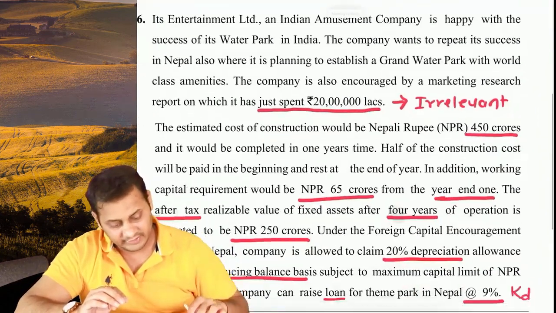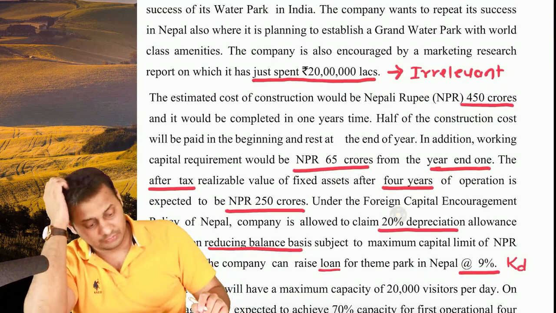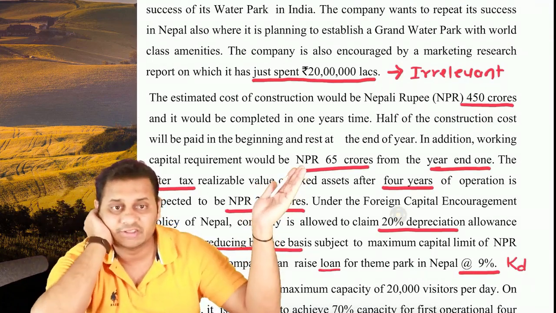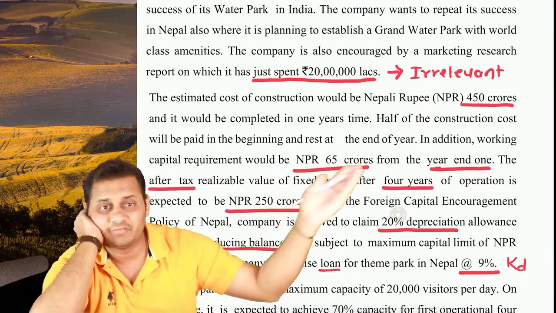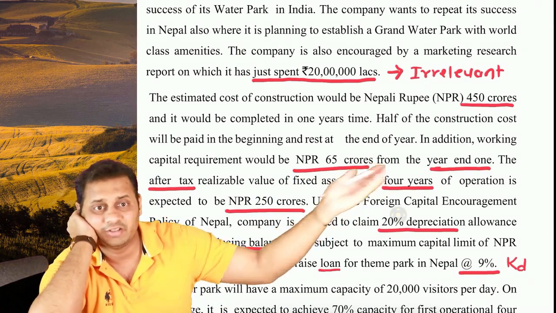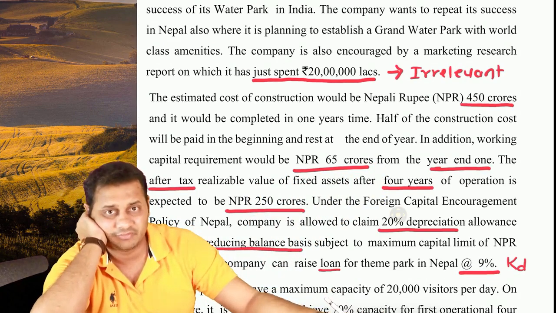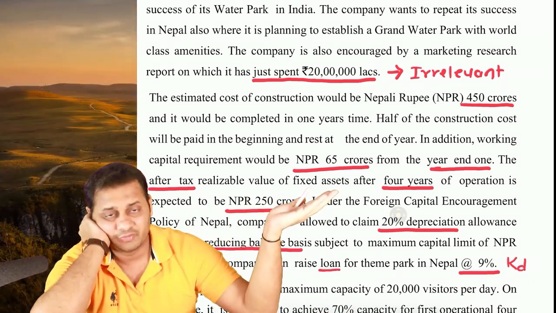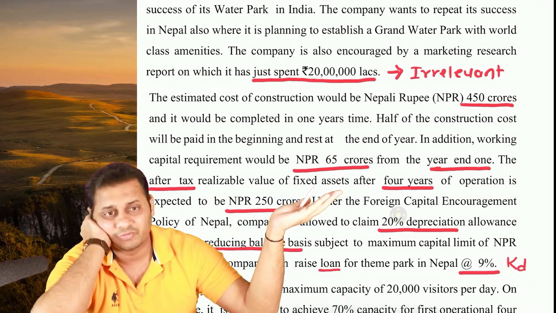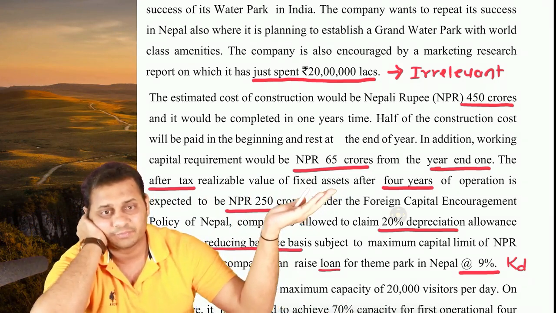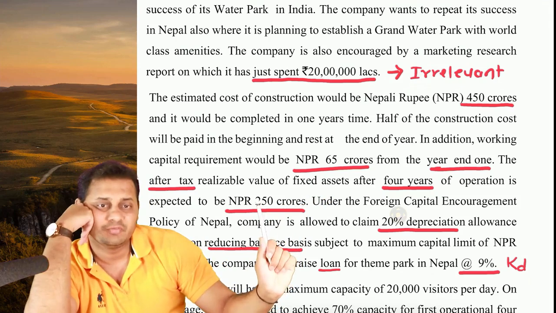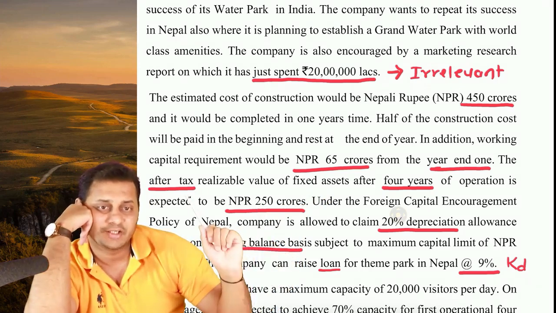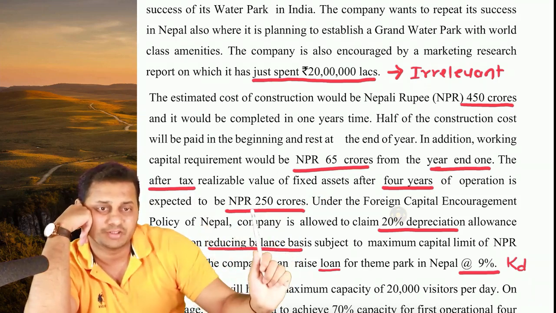Then comes the working capital requirement, which is 65 crores from the year end one. Look at that, from the year end one the working capital requirement will be 65 crores. The after tax realizable value when you sell the entire investment of 450 crores, you can sell it after 4 years at 250 crore, and that is after tax. All the capital gain tax has been paid out of this. You can sell it at 250 crores.